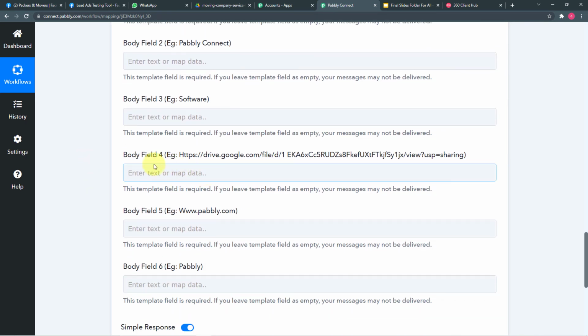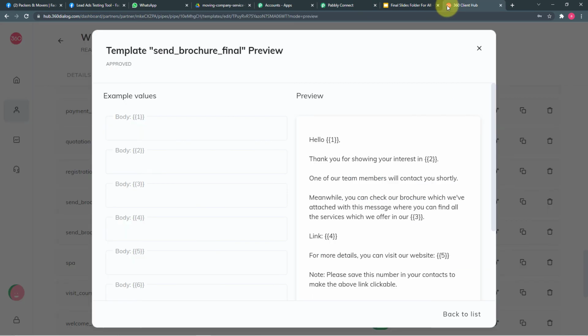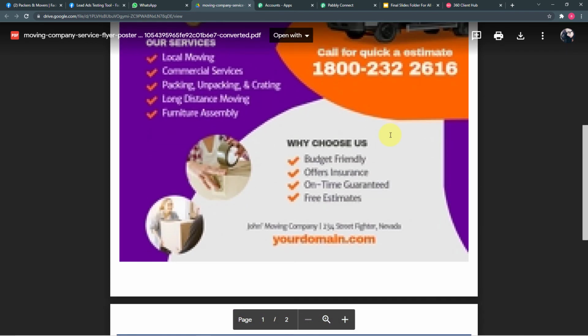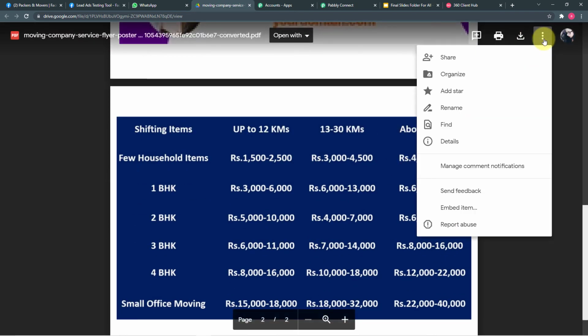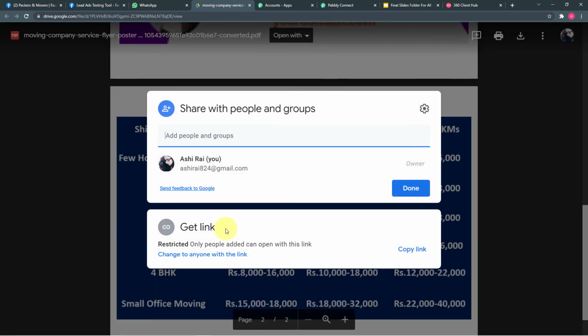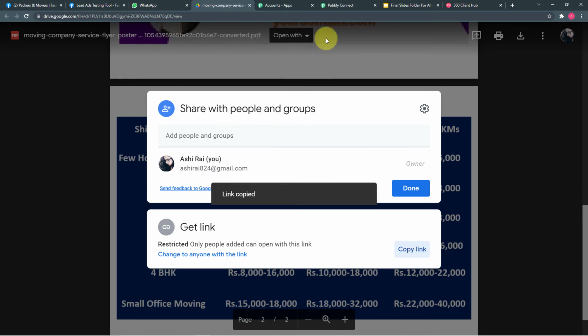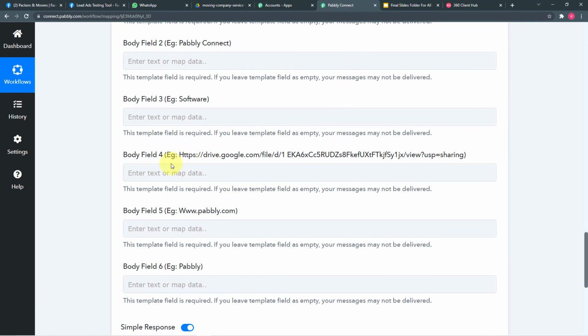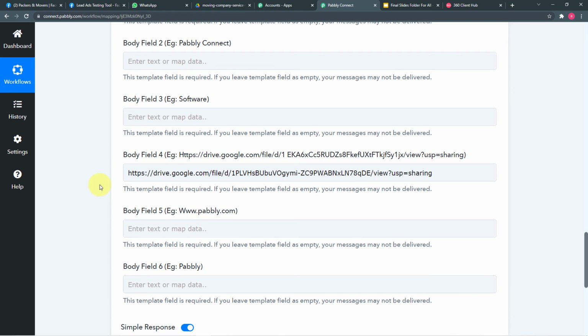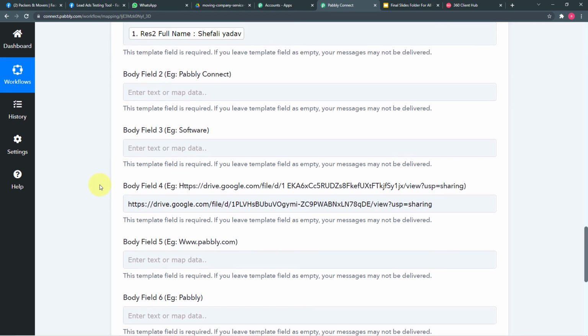For example, in this fourth body field, we have to paste the link of the brochure that we are going to send. I have this brochure here in my Google Drive. So I'm going to click on this share option, and you will see a get link option, and here you can see a copy link option. I'm going to copy this link and paste the link of the PDF file or the brochure here in this fourth body field. So the things that you cannot map, you can enter manually also.